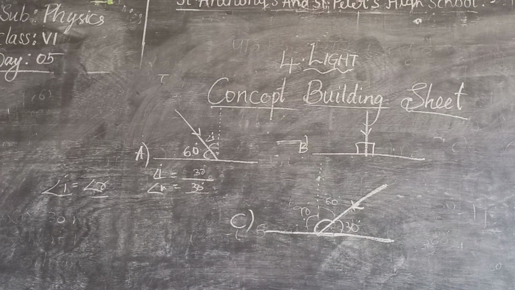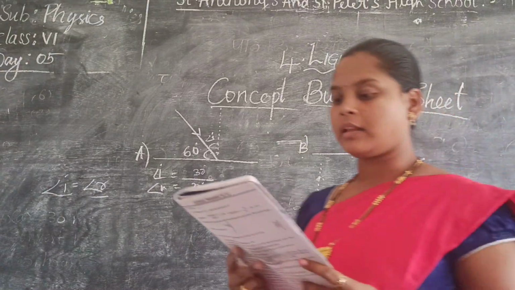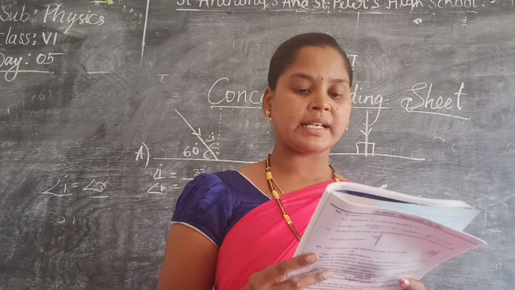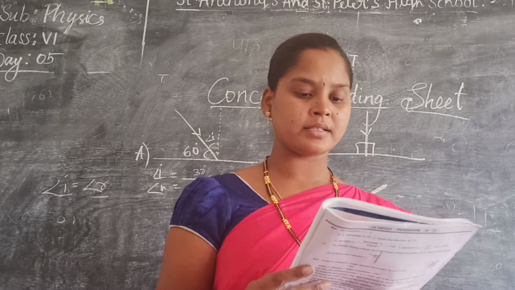Next. 40. Next. 8th one. The diagram below shows a light bulb, two objects X and Y, and a screen.